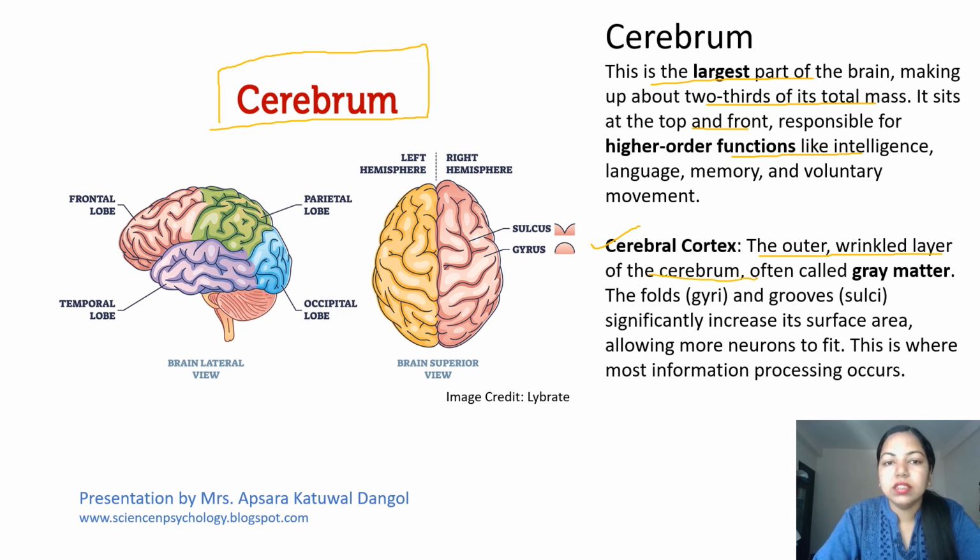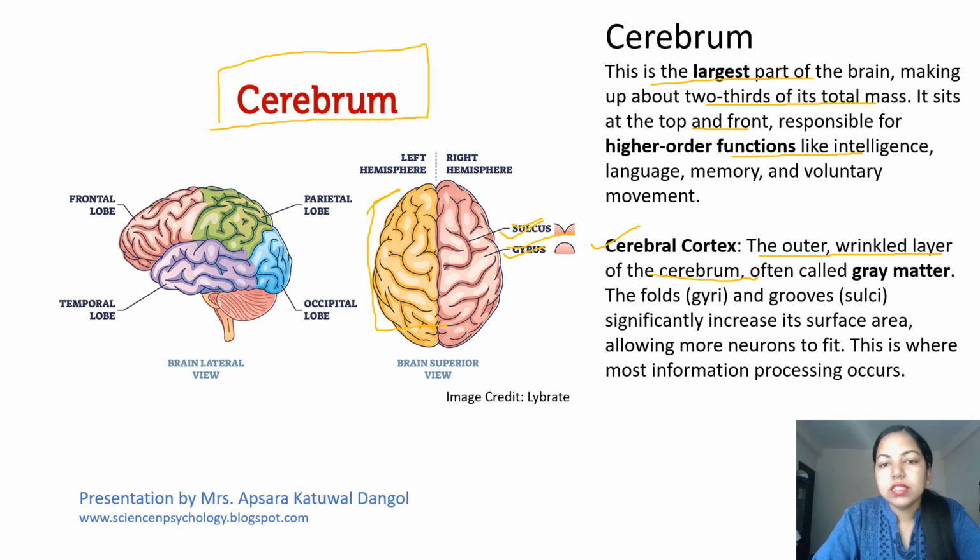As you can see in the figure also, this is the cerebral cortex. It is wrinkled, on the outer side of the cerebrum. It is often called the gray matter. The folds you see over here, this is gyri, and this is sulci.